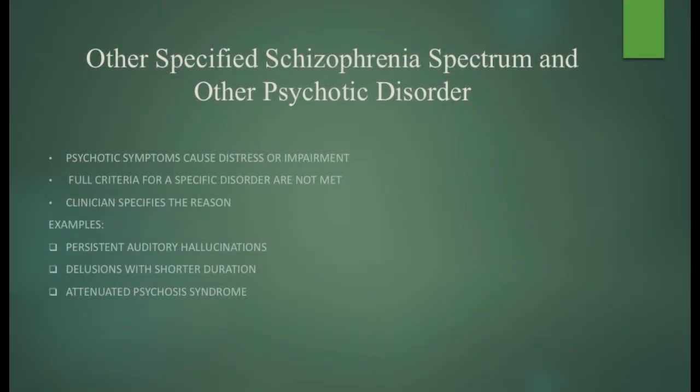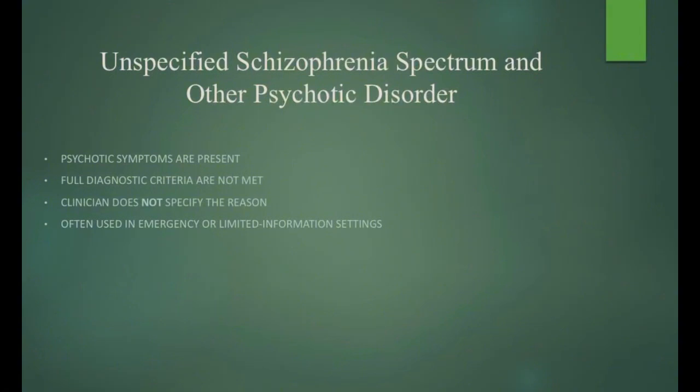Other specified schizophrenia spectrum and other psychotic disorder. This diagnosis is used when a person has psychotic symptoms but does not fully meet the criteria for a specific disorder. The clinician explains why the criteria are not met. Examples include persistent auditory hallucinations, short-duration delusions, or attenuated psychosis syndrome.